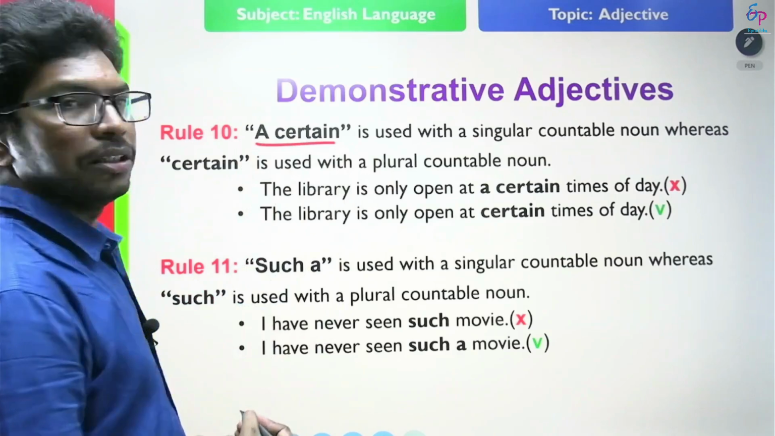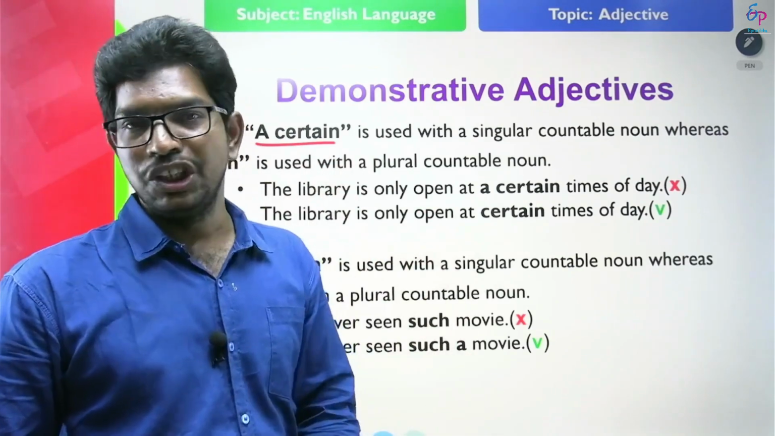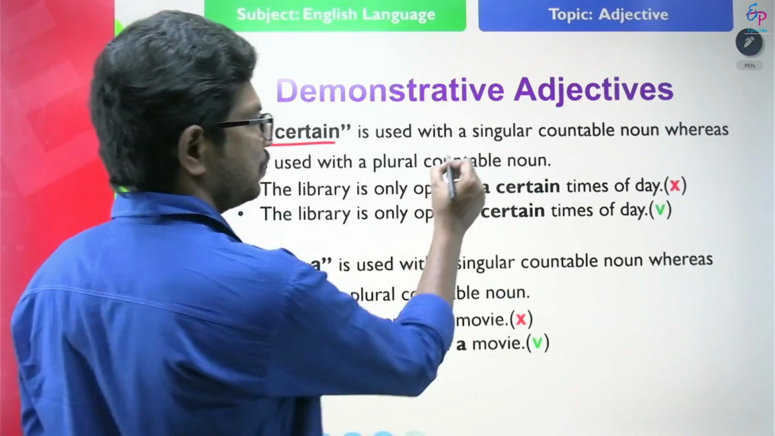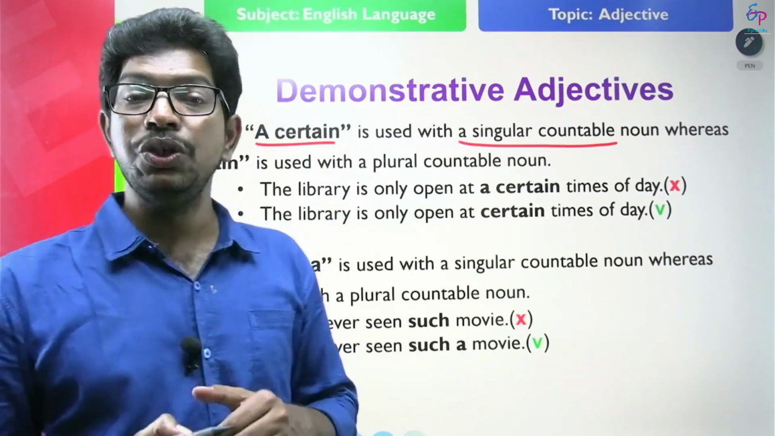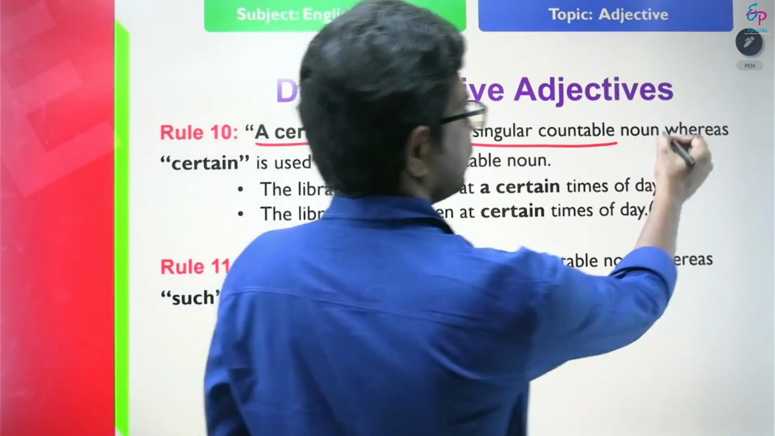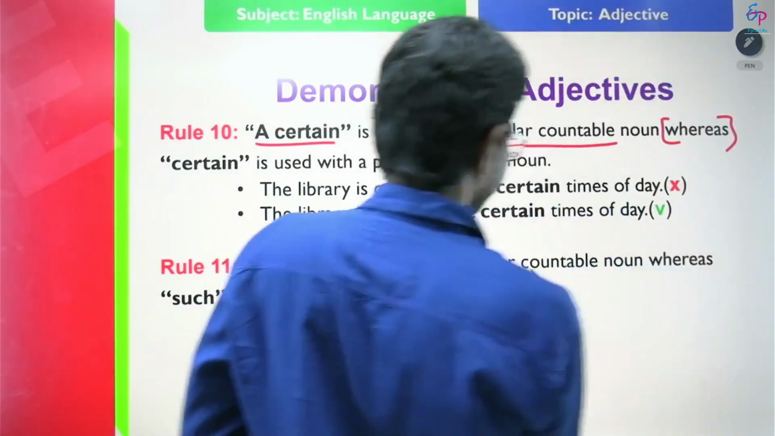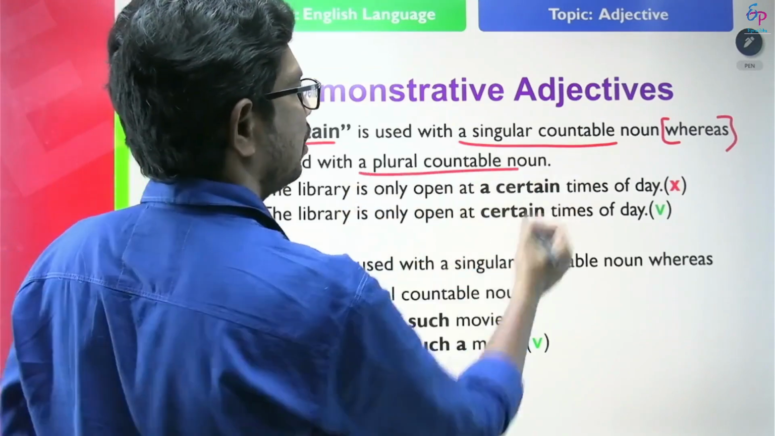A certain, what is a certain? It is an indefinite demonstrative adjective. A certain is used with a singular countable noun. After a certain, we must use a singular countable noun. Whereas certain is used with a plural countable noun.